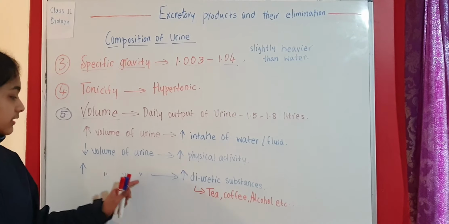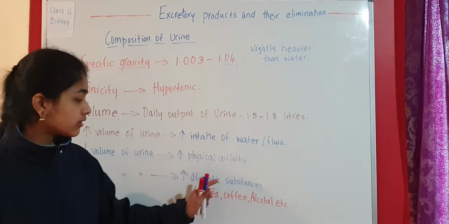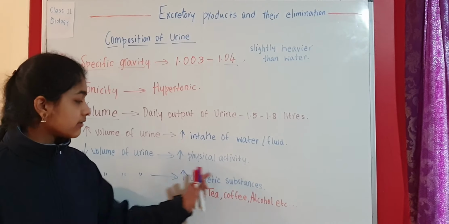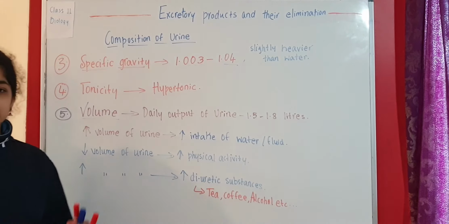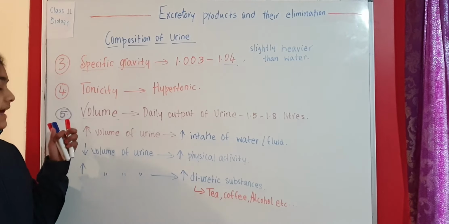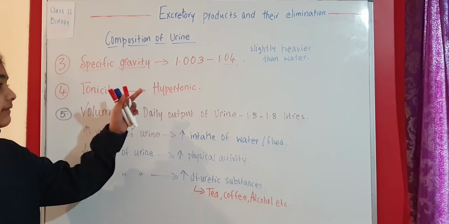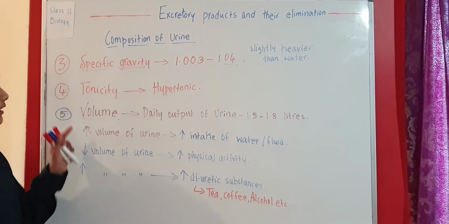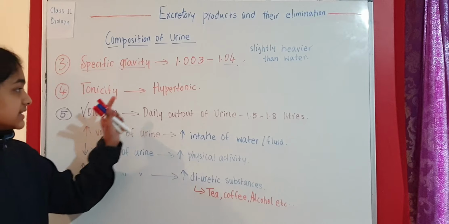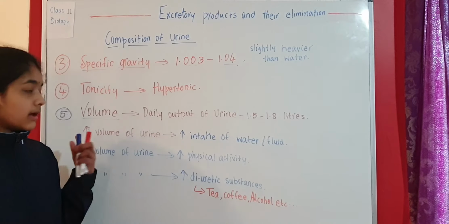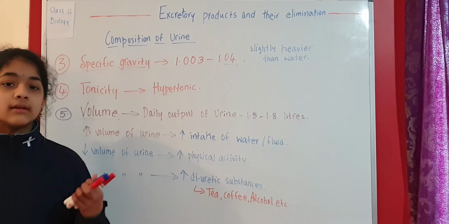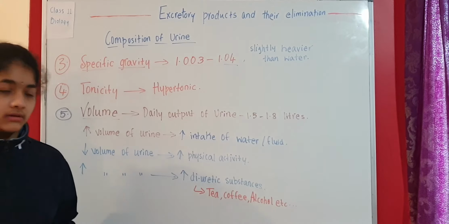And also, increase in volume of urine is there whenever we take a lot of these kind of things like diuretic substances like tea, coffee, alcohol, etc. So these are some characteristics. Again, specific gravity, we have talked about that. Tonicity, which is concentration, it is hypertonic. And also we have taken a look at the volume. After this, we are going to come to the main chemical composition of urine.